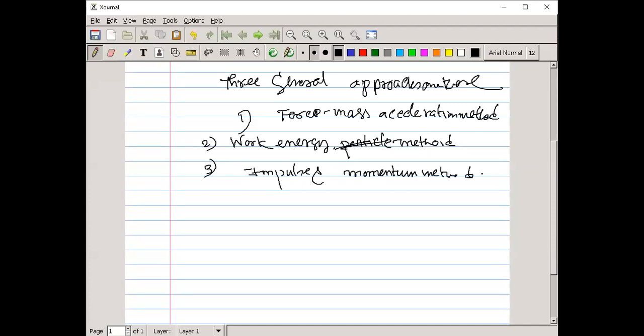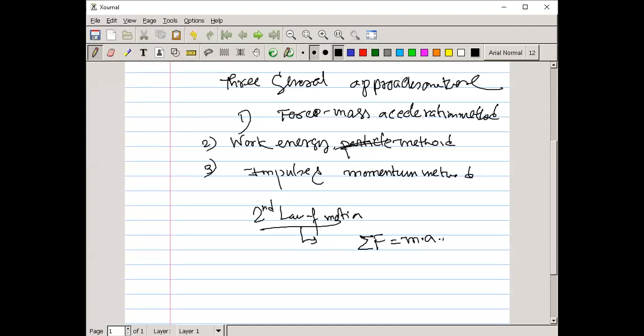Using the second law of motion, you can say simply that the summation of all forces acting on a body is equal to mass into acceleration.